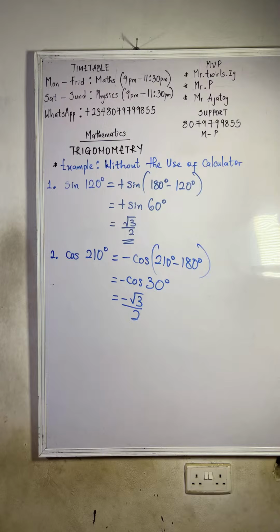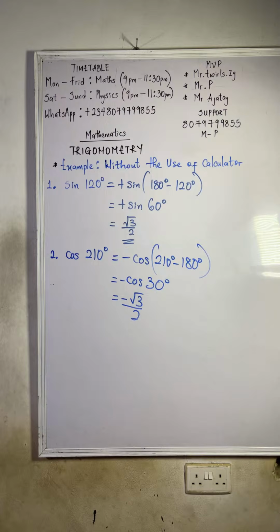So if you have a calculator with you, press cos 210. Let's know the answer. Cos 210 will give you minus 0.86. Press cos 210 if you have a calculator. What is the answer? Is it the same?